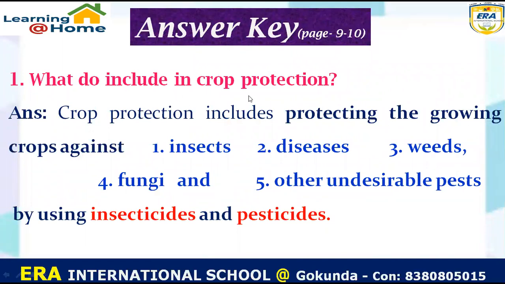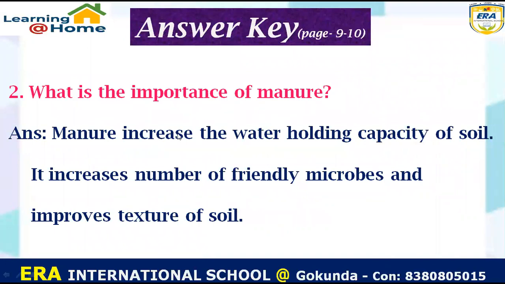What do you include in crop protection? Answer: crop protection includes protecting the growing crops against insects, diseases, weeds, fungi and other undesirable pests by using insecticide and pesticide. Question two, what is the importance of manure? Manure increases the water holding capacity of the soil. It increases the number of friendly microbes and improves the texture of soil. So that's why manure is very important.